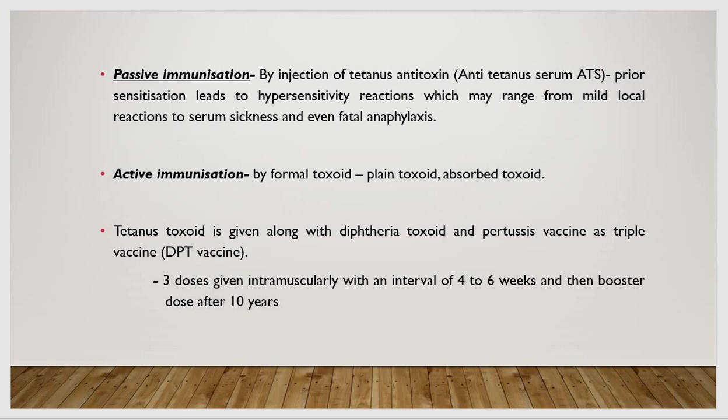Then active immunization is done by formol toxoid, plain toxoid or adsorbed toxoid. Tetanus toxoid is given along with diphtheria toxoid and pertussis vaccine as the triple vaccine. You must be knowing about this, DPT, must have heard about it, right? So 3 doses are given intramuscularly with an interval of 4 to 6 weeks, and then a booster dose is given after 10 years.